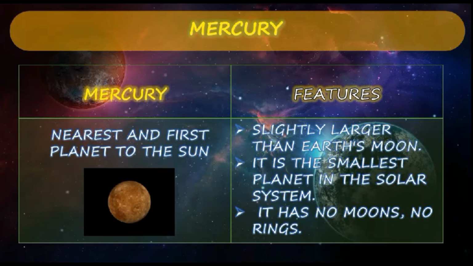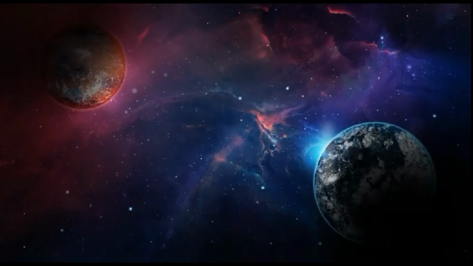First is Mercury. We all know Mercury is the first planet near the sun, the nearest and first planet to the sun. It is slightly larger than Earth's moon. It is the smallest planet in our solar system. Yes, it is the smallest planet in our solar system. It has no moon and no rings.